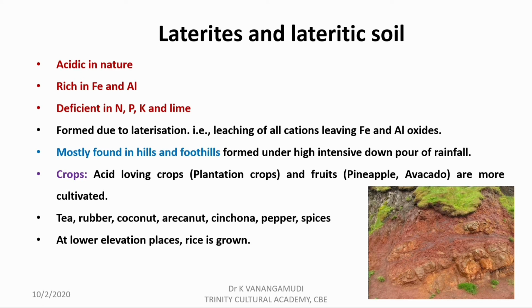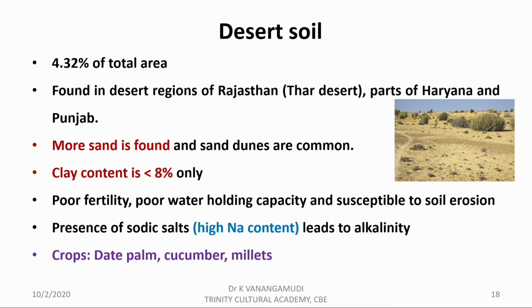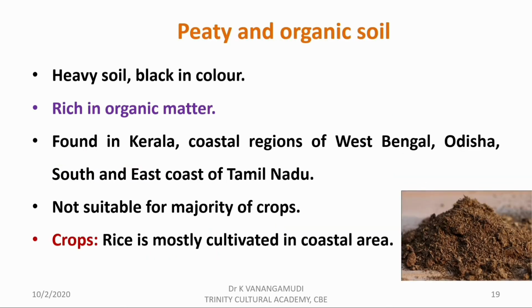Let us now see about desert soil, which is about 4.32% of total area. It is found in Thar desert of Rajasthan and parts of Haryana and Punjab. Sand and sand dunes are very common with less than 8% clay. It contains high sodium salt that leads to alkalinity. Date palm, cucumber and millets are mostly grown in these areas. Peaty and organic soils are heavy soils and black in color, rich in organic matter and mostly found in Kerala, coastal regions of West Bengal, Odisha, south and east coast of Tamil Nadu. Not suitable for all crops, but rice can be cultivated in coastal areas.